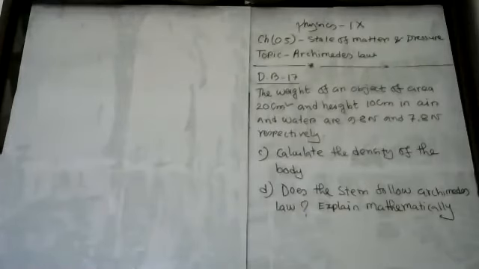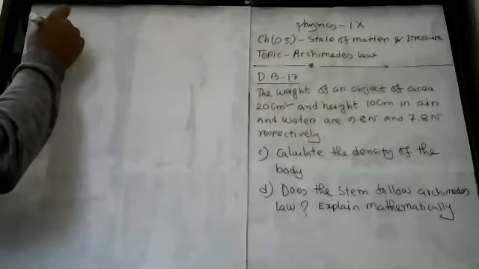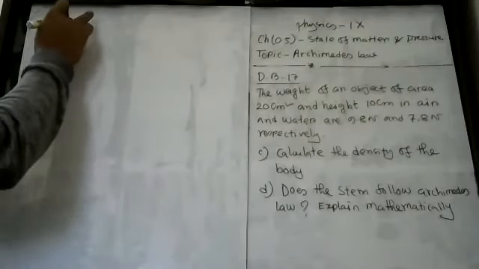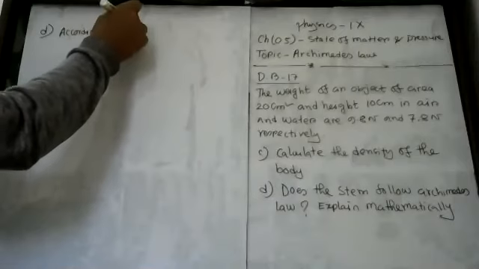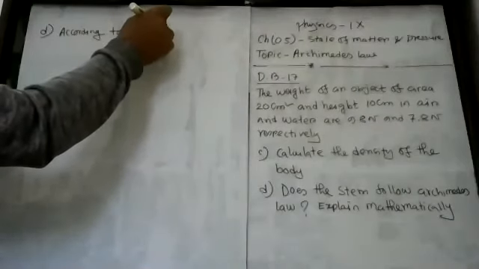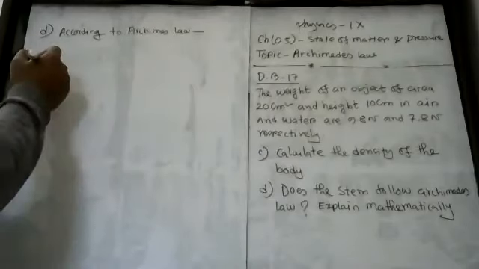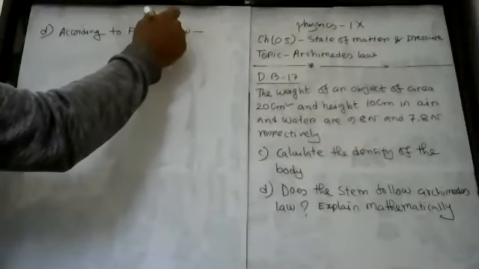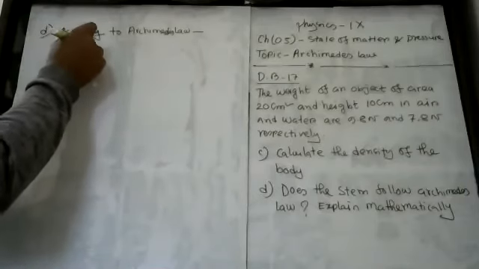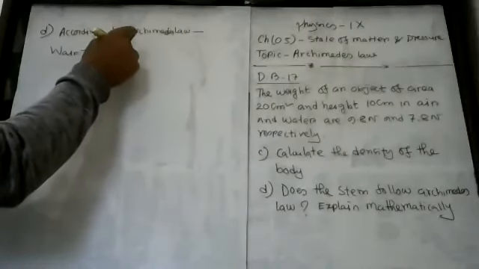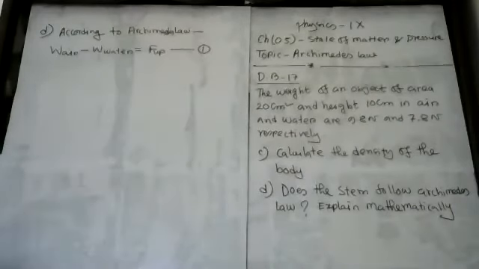You know that according to Archimedes law, weight in air minus weight in water will equal the upward thrust or buoyancy. Suppose this is equation number 1.